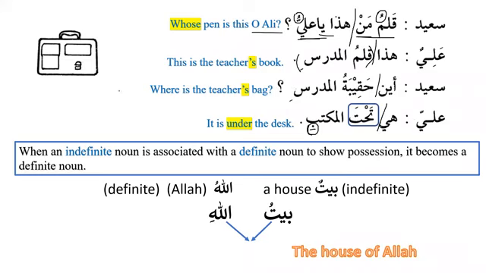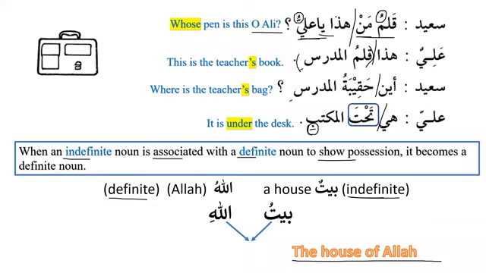Okay, now the second thing that we can see over here is very, very important. When an indefinite noun is associated with a definite noun to show possession, it becomes a definite noun. Baytun, is it definite or indefinite? It is indefinite, and it means a house. Lafz al-jalala, nothing can be more definite than lafz al-jalala, right? It is definite. Now when we want to say the house of Allah, we say Baytullahi.